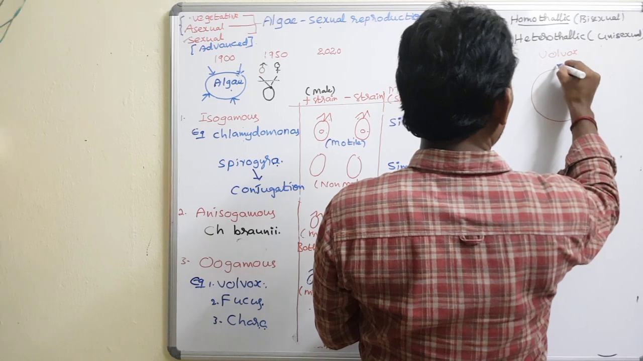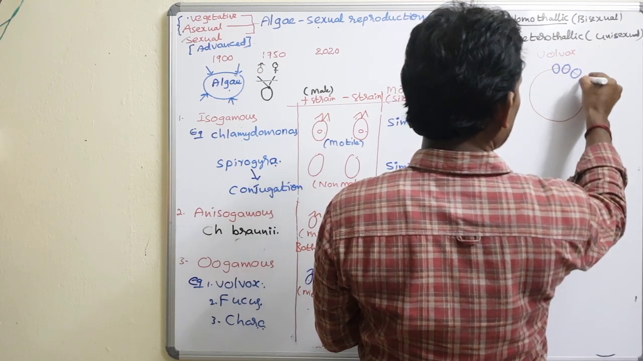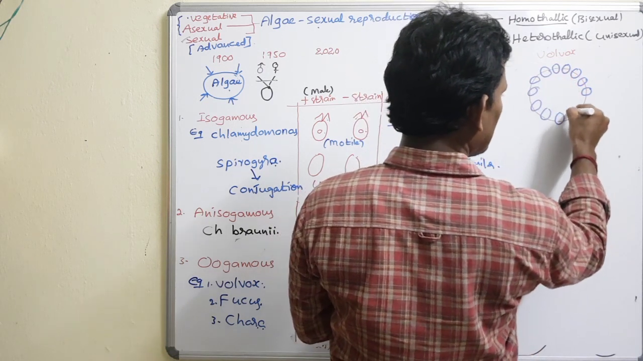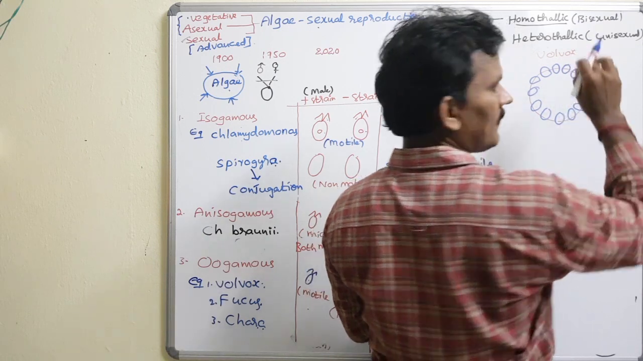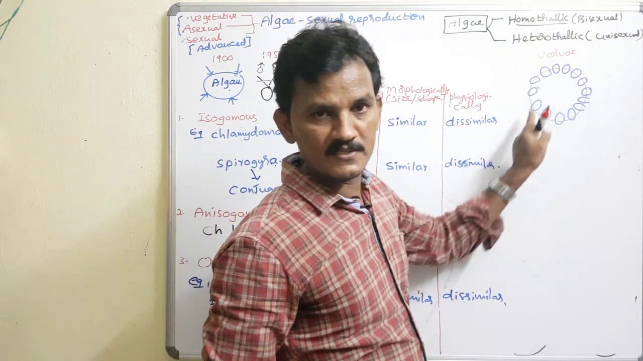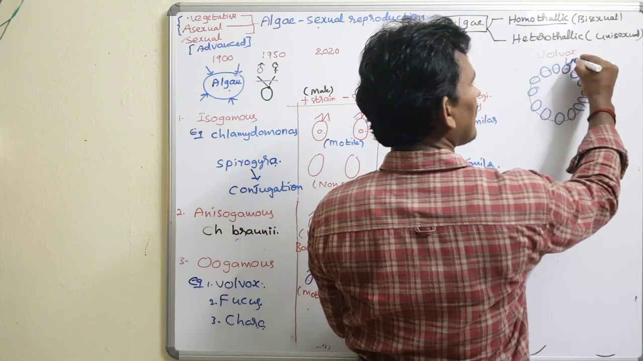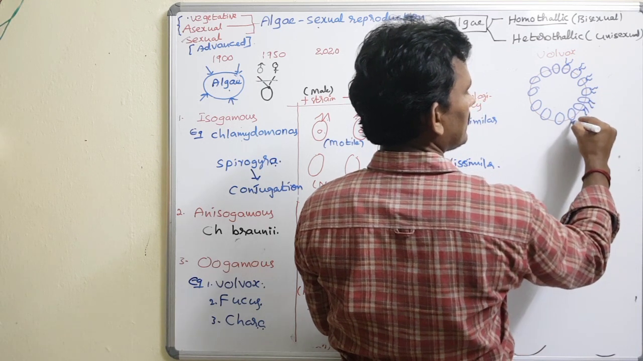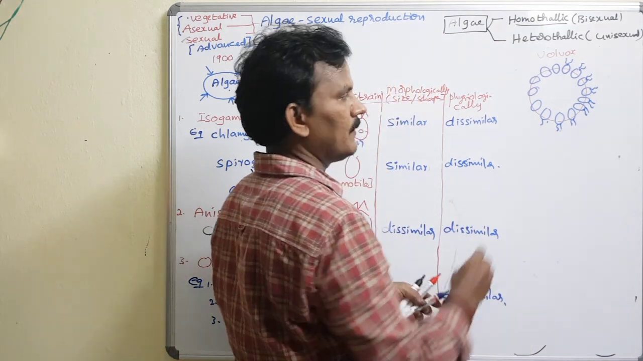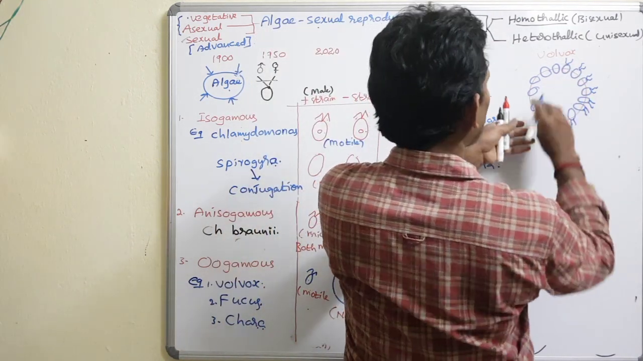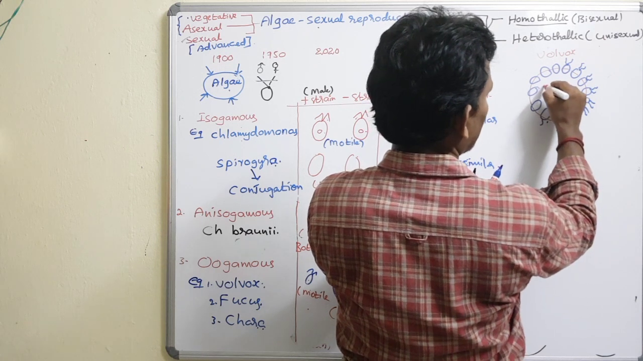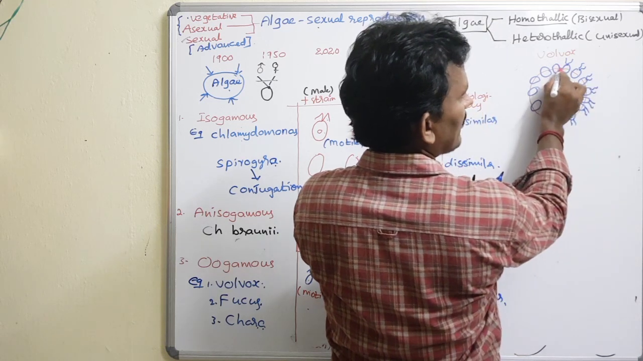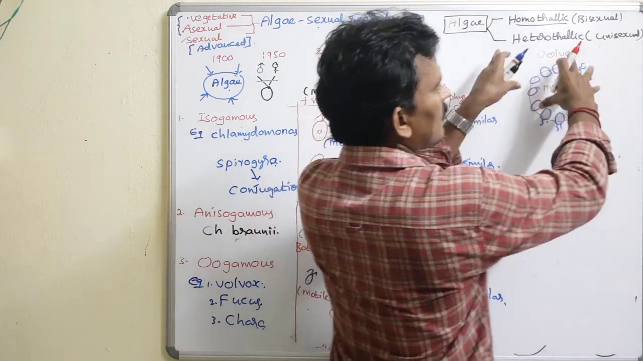Here you see Volvox cell 1, cell 2, cell 3, cell 4, cell 5, cell 6, cell 7 and so on. Each colony has thousands of cells, but the number of cells varies based on the species. All the cells have two flagella. The region between them consists of mucilage substance, and all cells are connected by plasmodesmata. This is one colony.